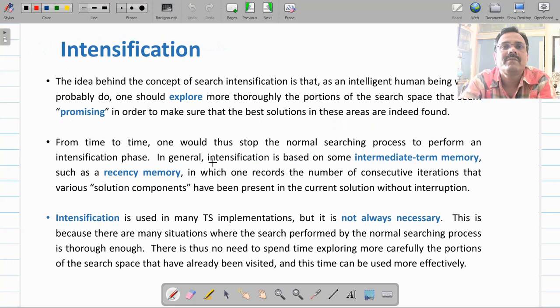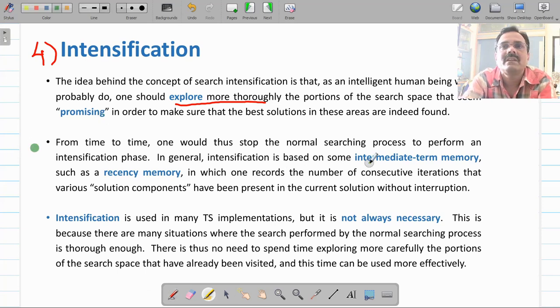The next criteria in taboo search algorithm is your intensification criteria, or we say intensifying taboo search algorithm. It's an optional criteria. Intensification refers to making your algorithm more intelligent, just like an intelligent human being. So your algorithm will explore the search space more thoroughly in the most promising direction. Now, how to do this?